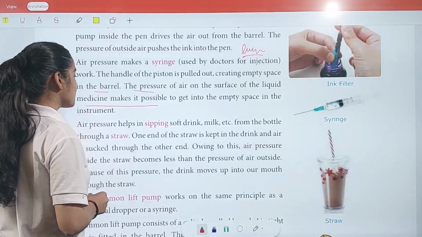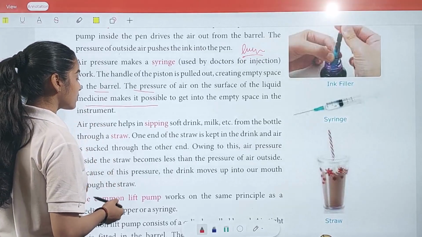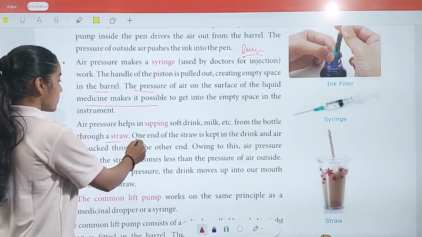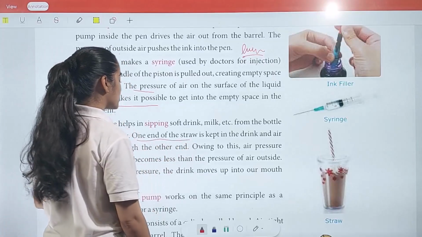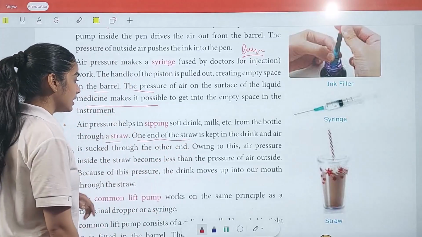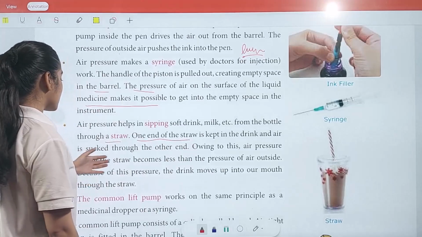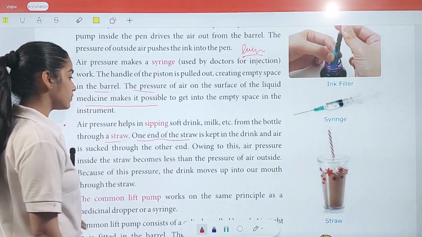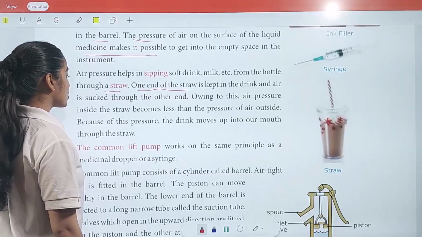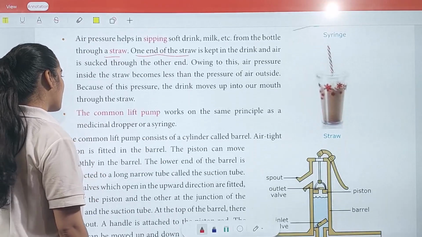Now air pressure helps in sipping soft drinks, milk, etc. from the bottle through a straw. One end of the straw is kept in the drink and is sucked through the other end. Owing to this, air pressure inside the straw becomes less than the pressure outside. So because of this pressure, the drink moves up into our mouth through the straw.